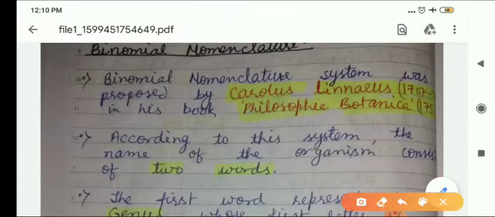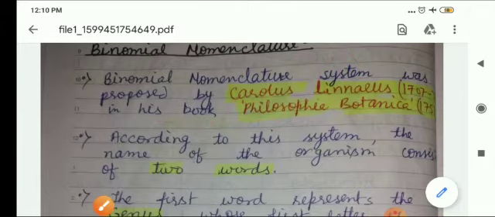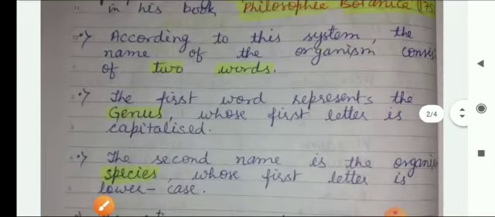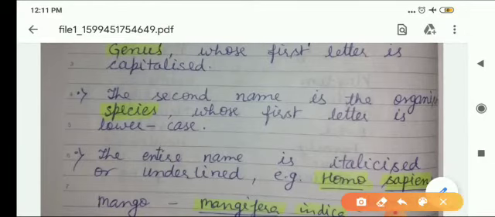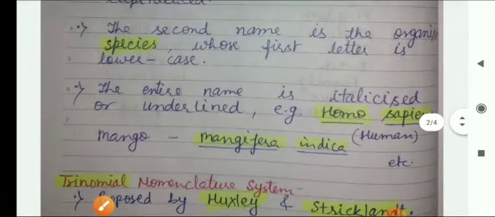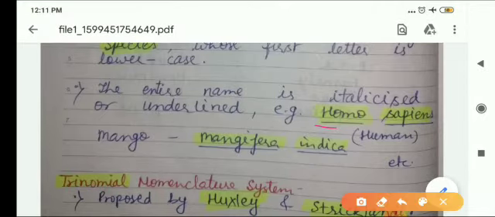This nomenclature system was proposed by Carolus Linnaeus or Carl von Linné in 1707 to 1708, in his book Philosophia Botanica 1751. According to this system, each organism has two words. One is genus and another is species. Suppose this is the scientific name of human, Homo sapiens. Homo is genus.